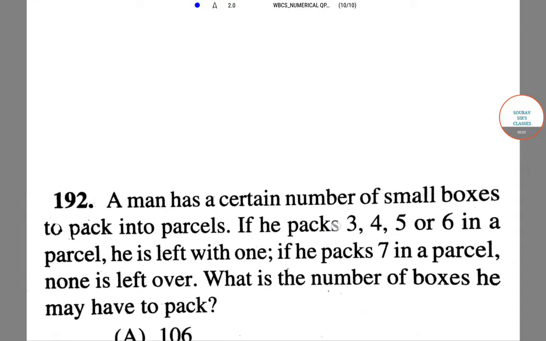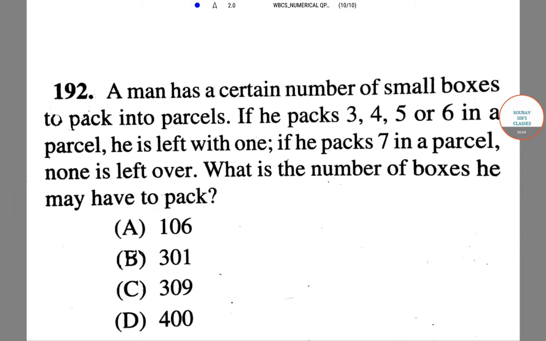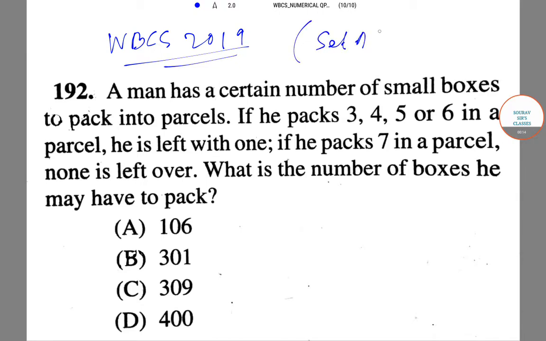Hello, today we'll be doing question number 192 from the WBCS 2019 prelims question paper. This question 192 is from the set A. So let's start off with the problem.